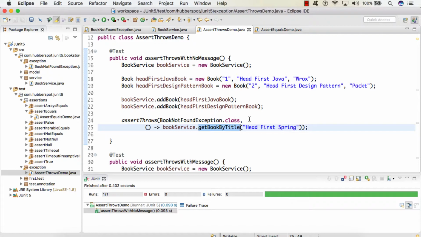So friends, in our slide we also saw that we can even assert with the parent exception.